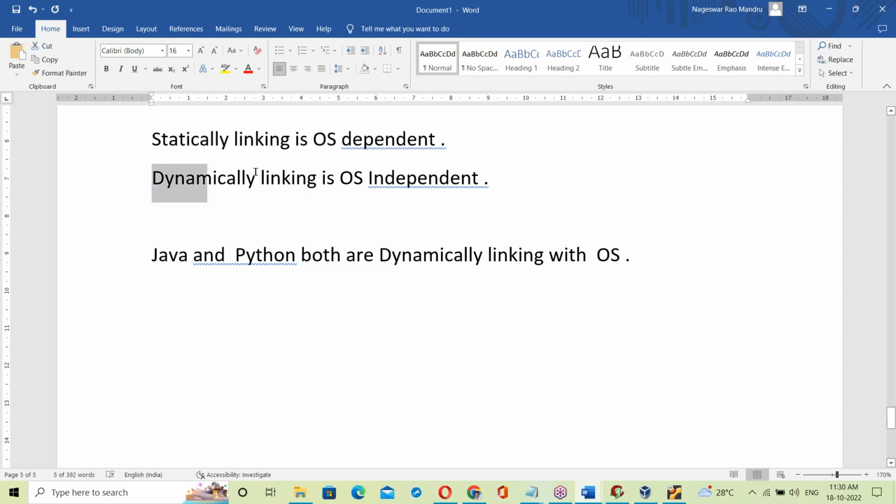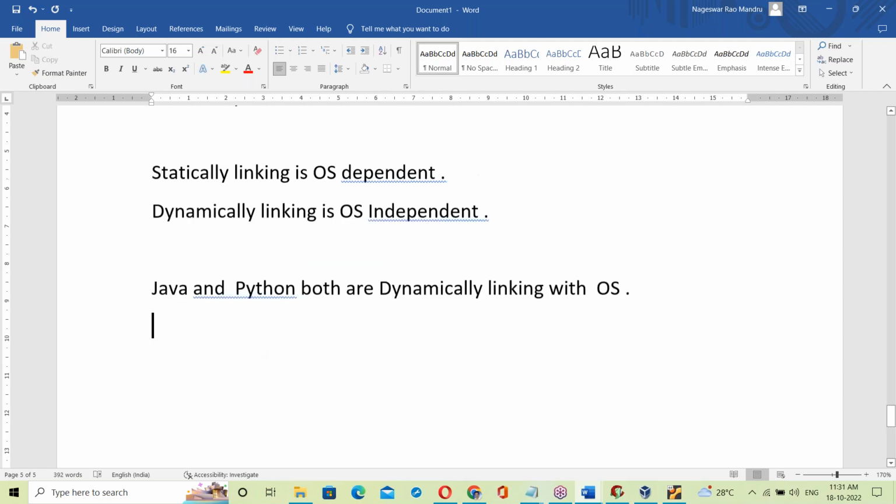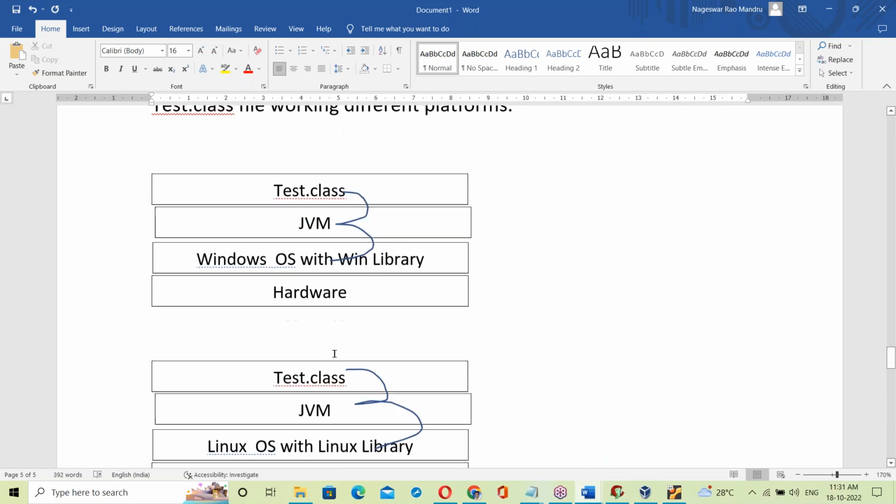Yes, dynamic linking is OS independent. A Java program dynamically links with the OS library, so it is platform independent. Python scripting also dynamically links with the OS library, so it is platform independent. Both are platform independent. Now there may be some doubt here.